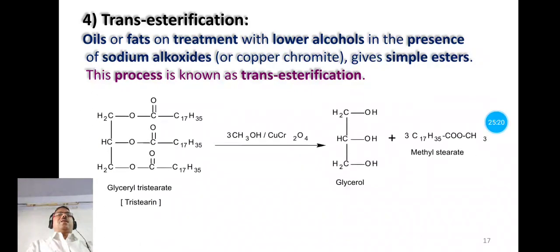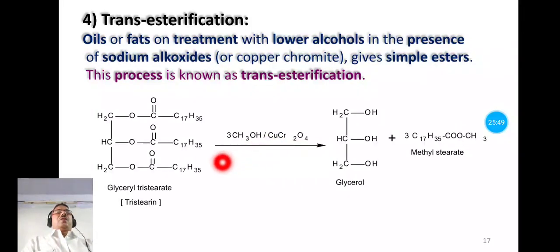Now let's see the reaction. Glyceryl tristearate. This is an example of a fat. C17H35 means a saturated fatty acid is used for the esterification of glycerol. So this is glyceryl tristearate, which is a fat, and it is treated with a lower alcohol, like methanol or methyl alcohol, in the presence of copper chromite.